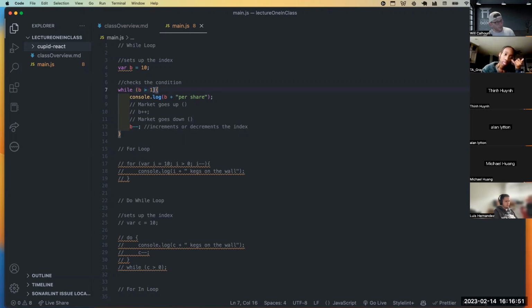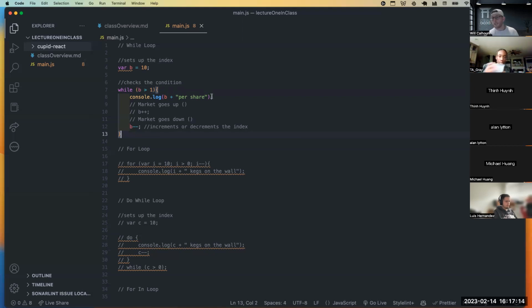The minute a while loop gets a false condition right here, it exits the loop in totality. So the minute this is false, it exits the while loop and goes and does something else.